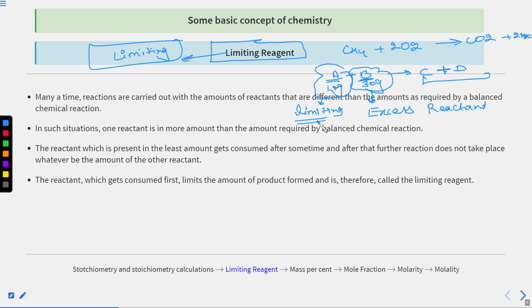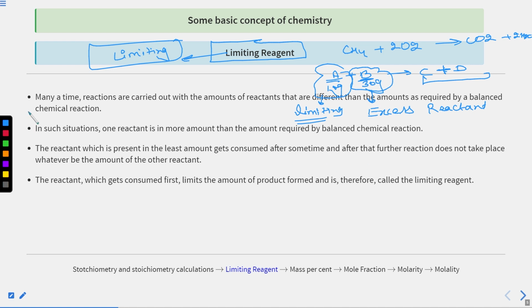It means due to the absence of A, it limits the amount of products. It stops the reaction, and it limits the amount of products.